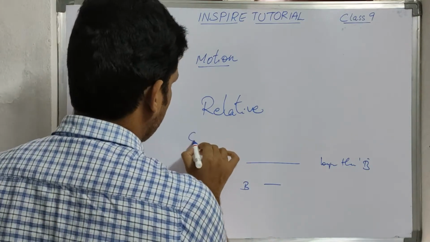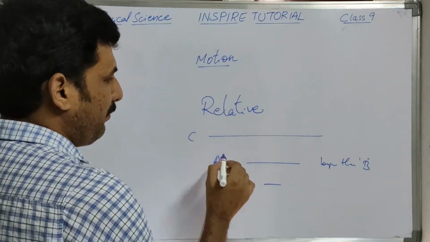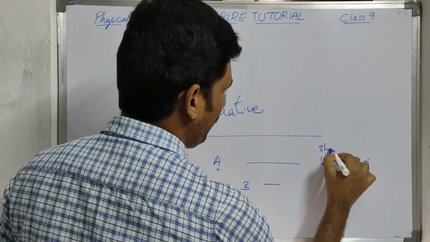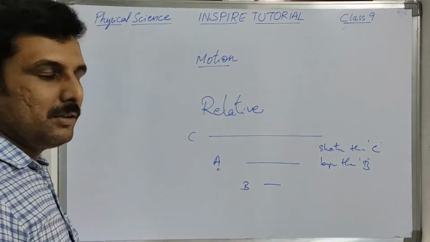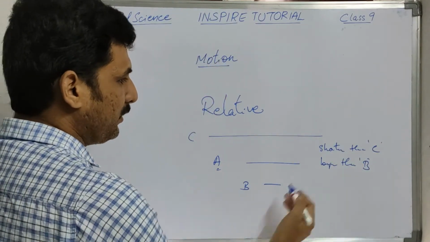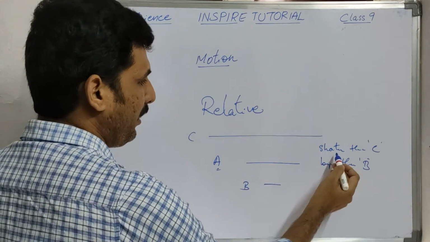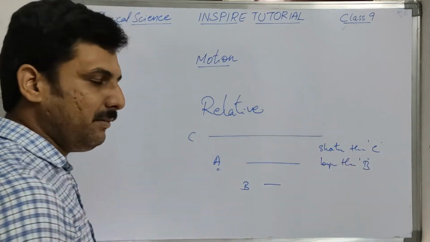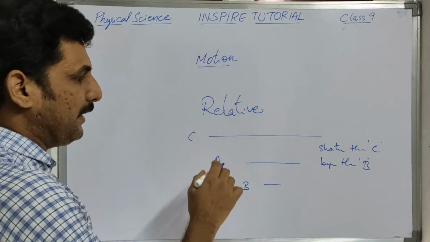But if I draw another line C, now the same line A becomes shorter than C. So the same A is longer with respect to B, but in the second case, line A is shorter than the line C. So now this is called relative.